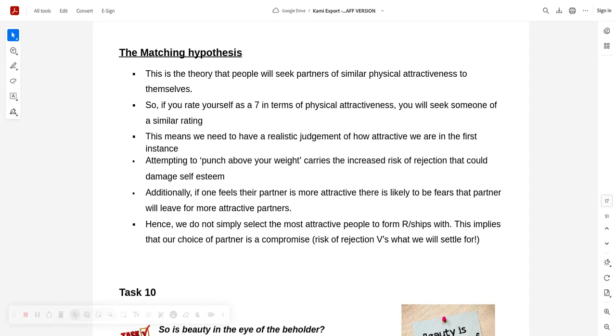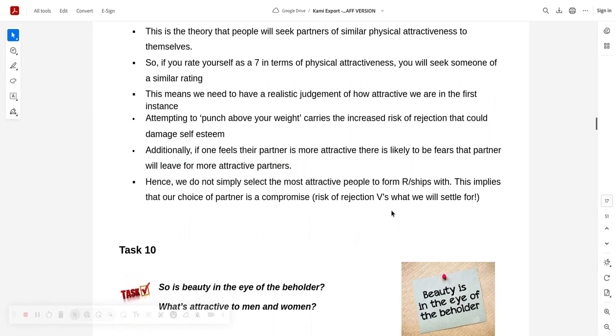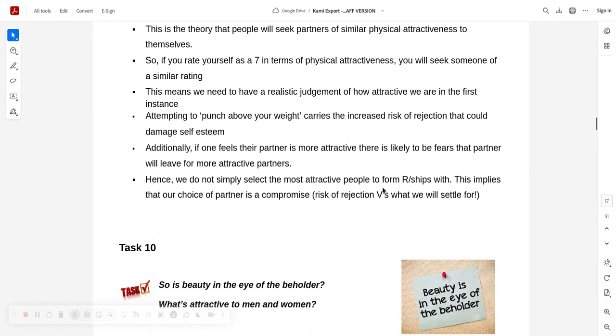Yeah? Because you'll constantly be worrying, are they going to leave me? Are they going to leave me? And that could activate sexual jealousy, which is very undesirable. Hence, we do not simply select the most attractive people to form relationships. It implies our choice of partner is a compromise. Yeah, risk of rejection versus what we'll settle for.